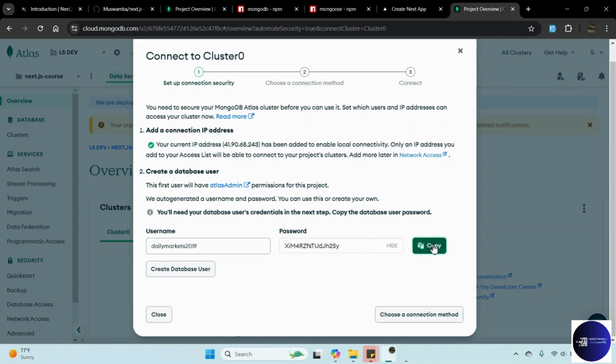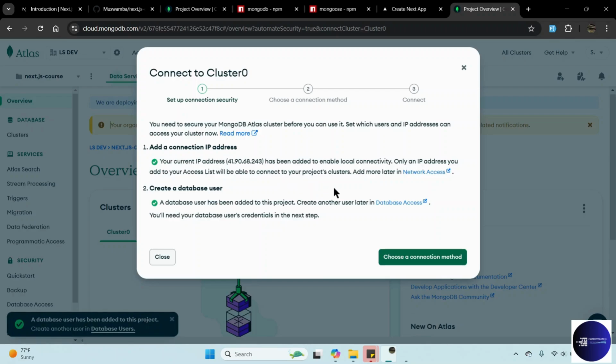Make sure you copy this one. Once you copy it, click here, create. I'm just going to copy the database password, since my username is the same, and then I'll press here, create the user. Now we choose the connection.